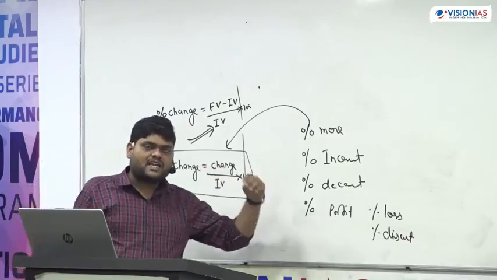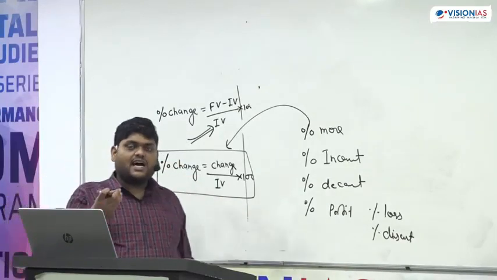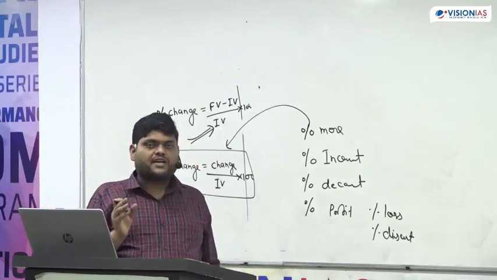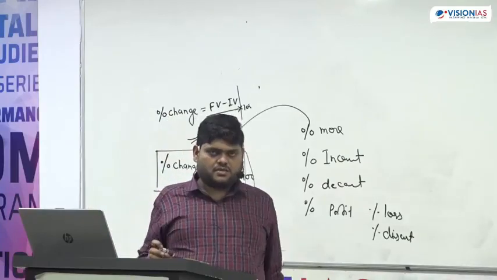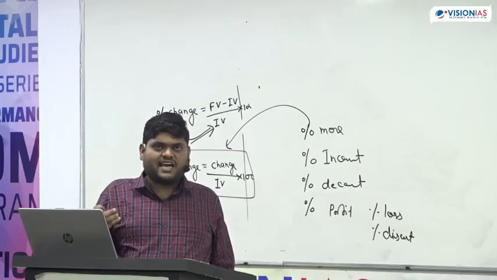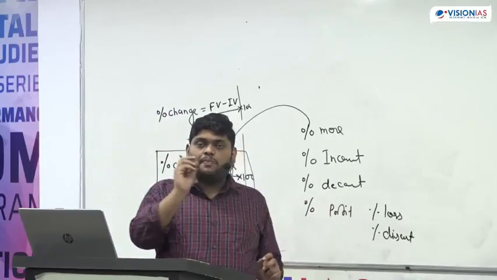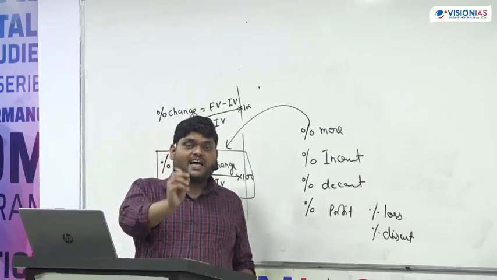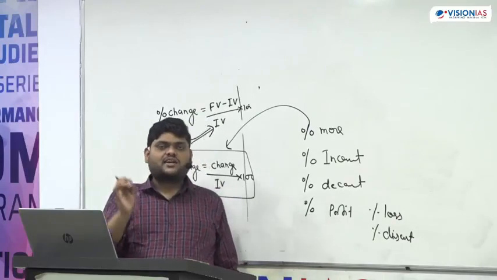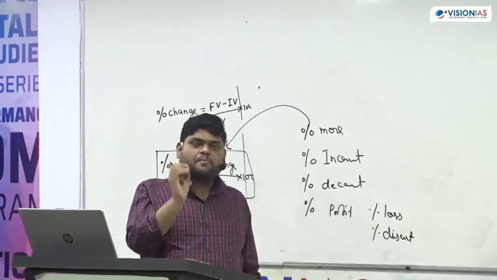X is how much percent less than Y, then they are asking percent of change. They will say Reliance Industry 2002 profit is how much percent more than 2001 profit, that means they are asking percent of change. They will say the number of students in 2021 in Vision IS is how much percent more than number of students of 2020 in Vision IS, that means they are asking percent of change. What is the percent of profit? That means they are asking percent of change. If they are asking what is the percent of discount, that means they are asking percent of change.